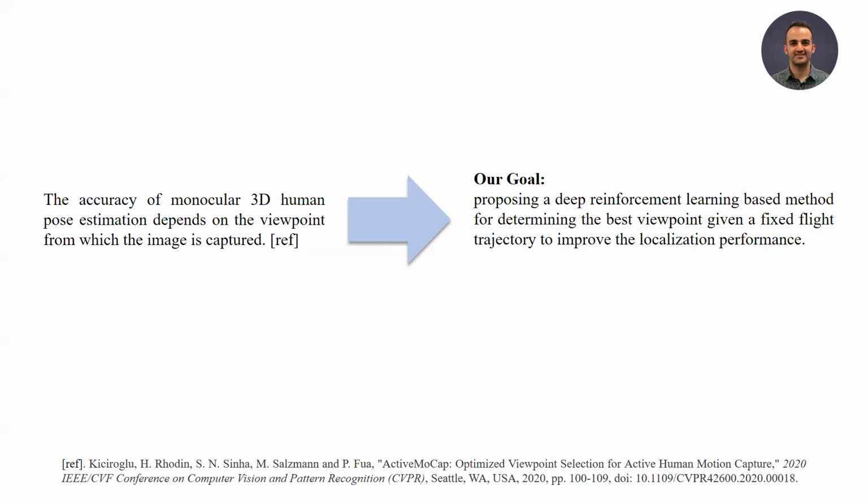According to the Active MoCap paper, the accuracy of monocular 3D human pose estimation depends on the viewpoint from which the image is captured. According to this fact, our goal is proposing a deep reinforcement learning-based method for determining the best viewpoint given a fixed flight trajectory to improve the localization performance.